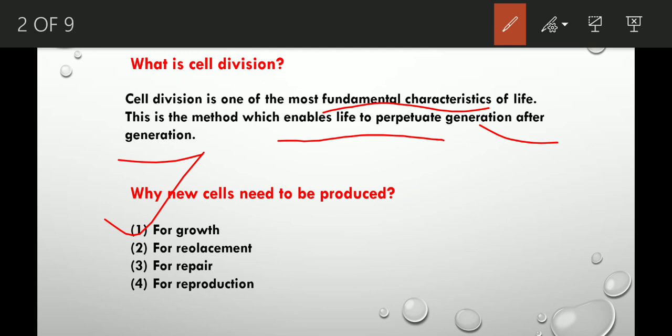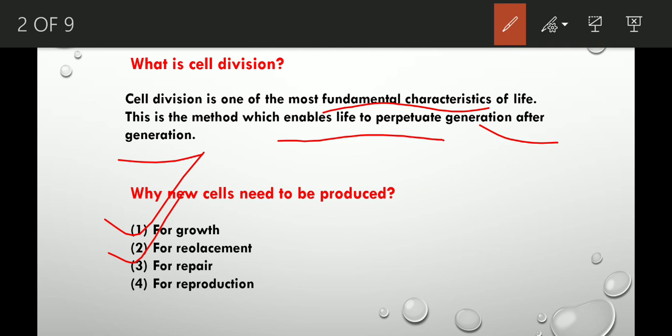Next, during normal body functions, there is always wear and tear of cells. For example, every minute, 20 million RBCs in our body are destroyed. RBCs are red blood cells. These are replaced by the new cells that are formed by the process of cell division. So cell division also plays a very important role in replacement.